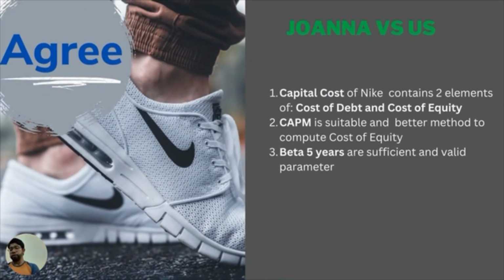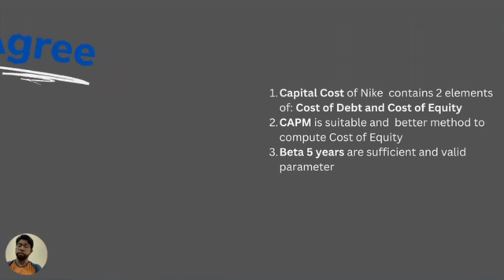Beyond that, after looking at the details, we looked at the computation from Joanna. We have a couple of agreements and disagreements in terms of how Joanna concluded the data. The first one, the capital cost of Nike, we agreed it has 2 elements, which are the cost of debt and cost of equity. So we agree with her using this computation in the WACC. Number 2, the CAPM is a suitable and better method to compute the cost of equity. Number 3, the beta of 5 years is a sufficient and valid parameter in this case.